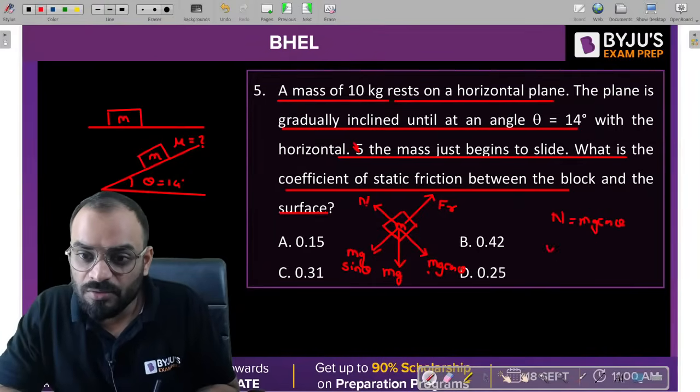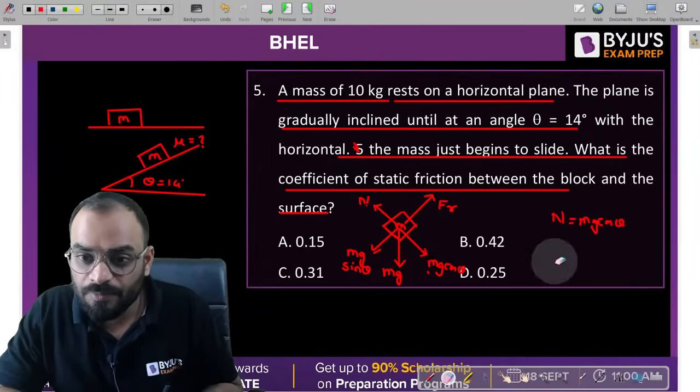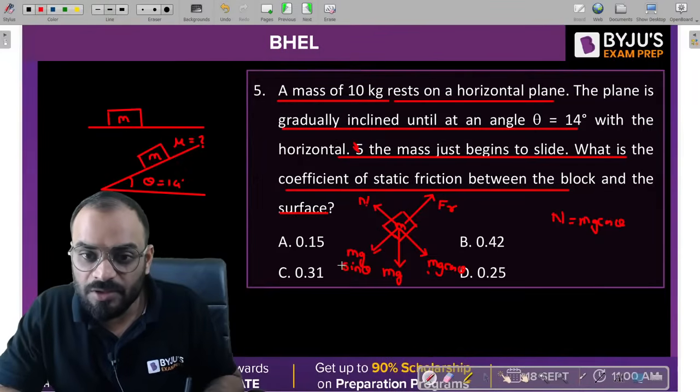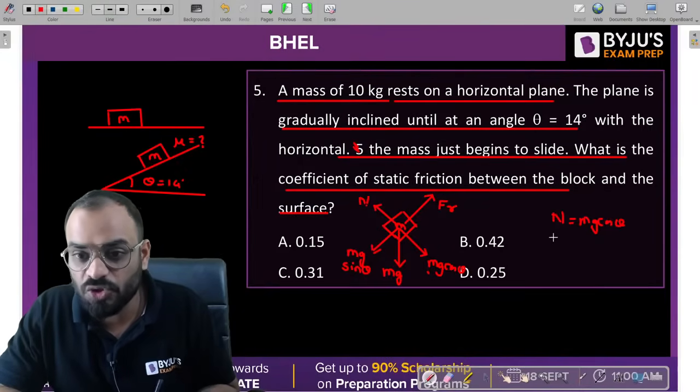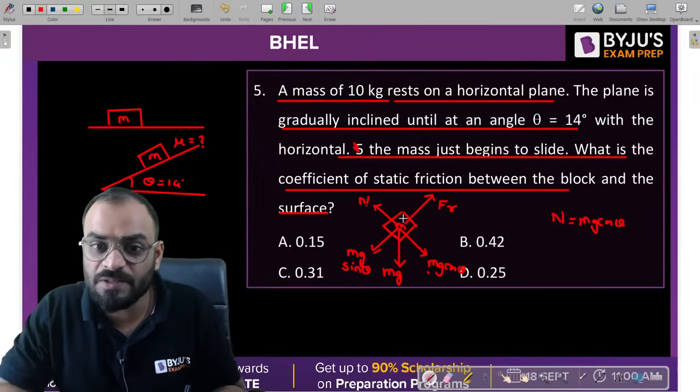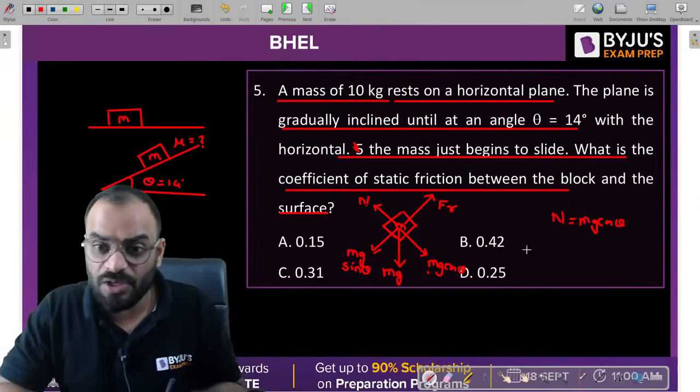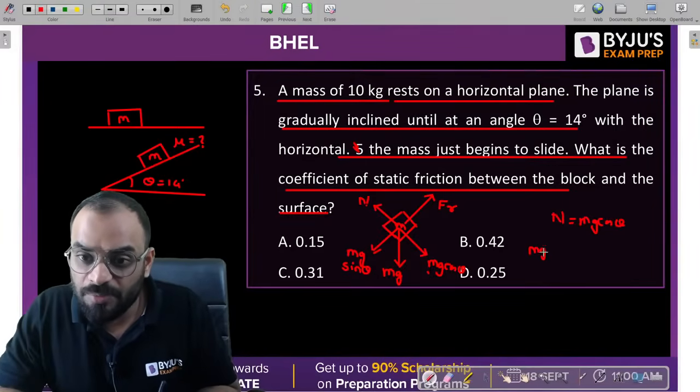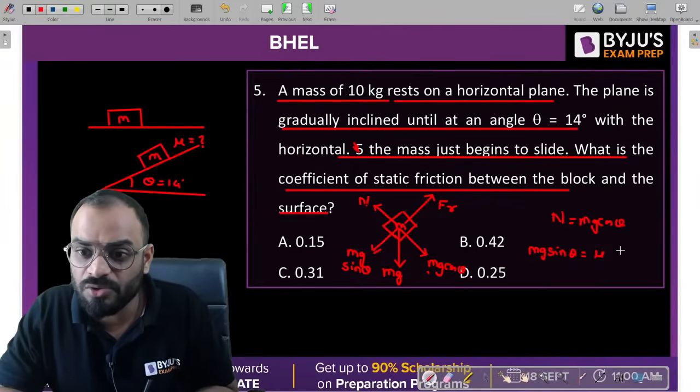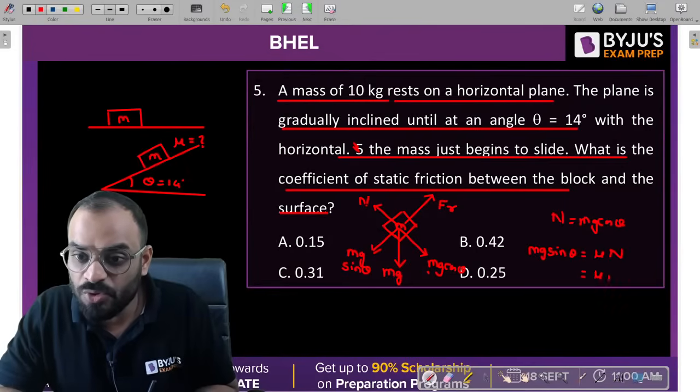So can we write here, guys, in this particular direction the forces should be equal to 0, then only it will just try to slide. Okay, so we can write here mg sin theta is equal to what? Mu times N, which is nothing but our Fr value. So mu into mg cos theta is equal to mg sin theta.